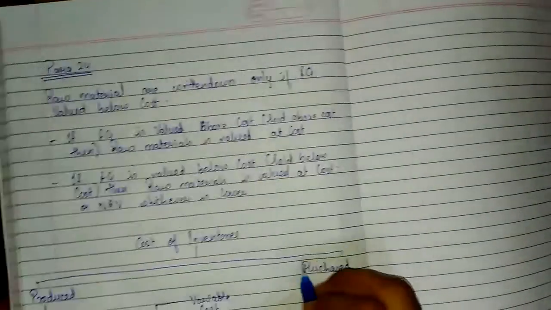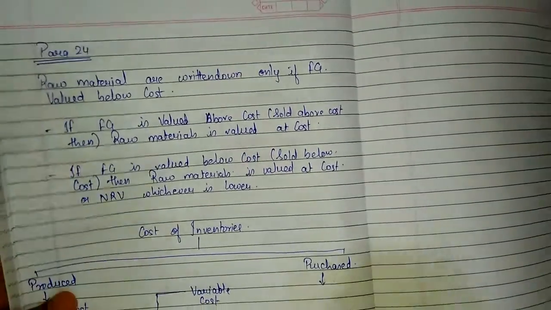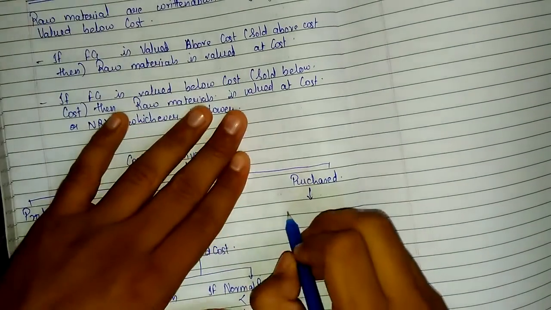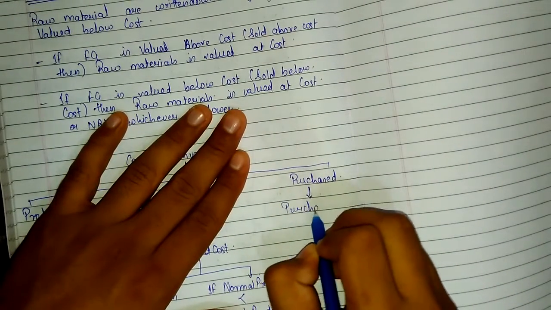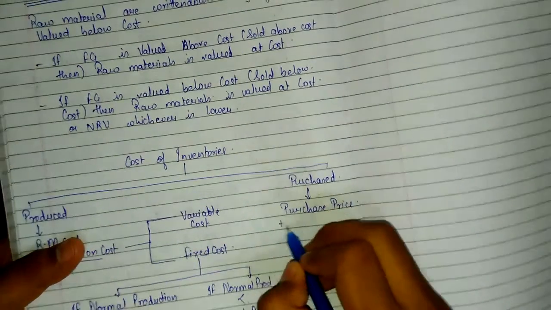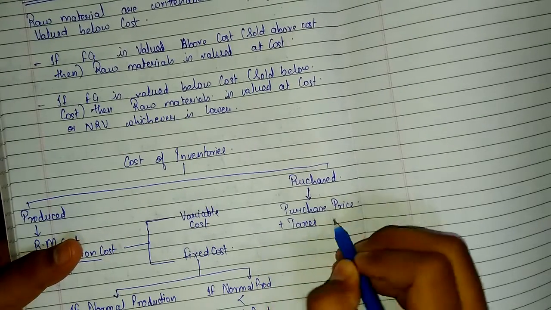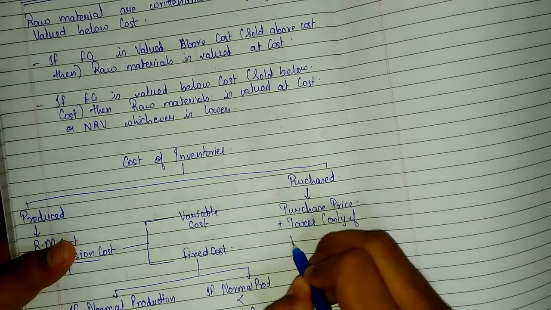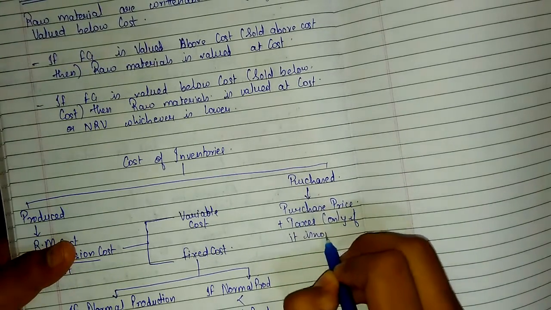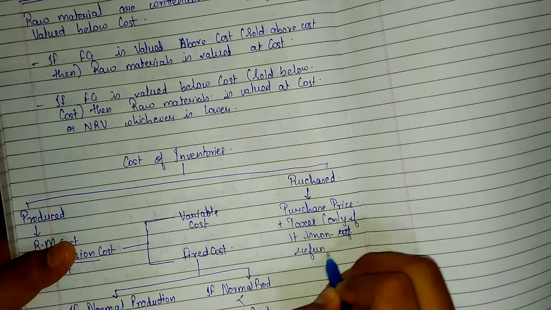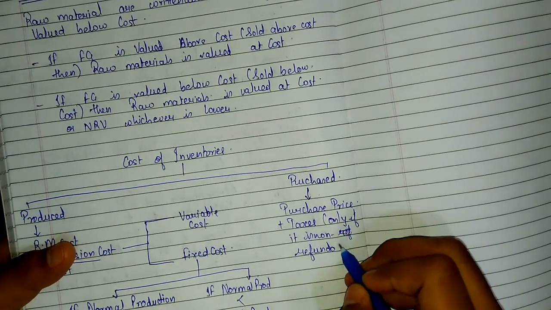So purchases, when you purchase an inventory, how to cost it, how to write it in your books. See, purchase price plus taxes that you have paid, only if it is non-refundable. Wait, I write it in proper manner. Refundable.